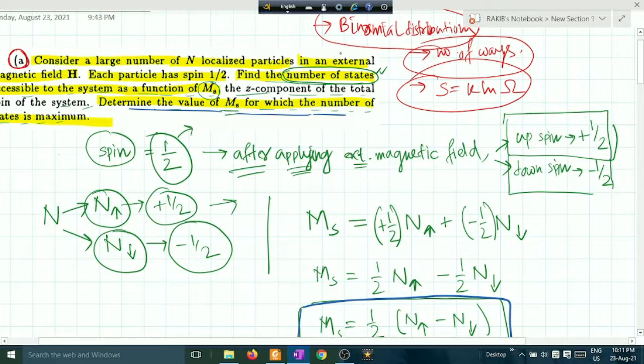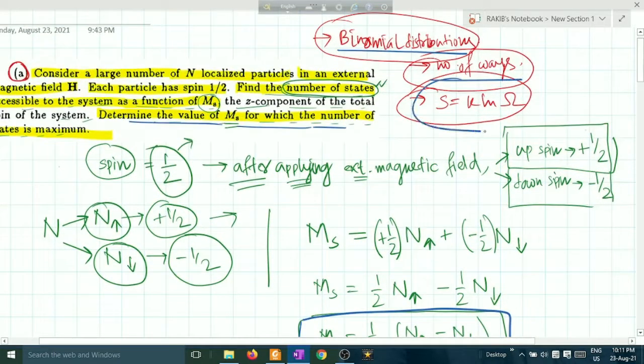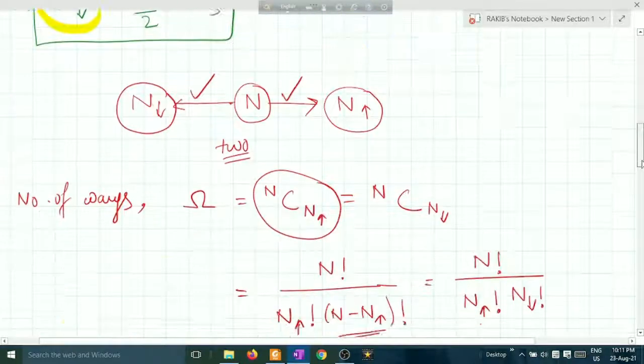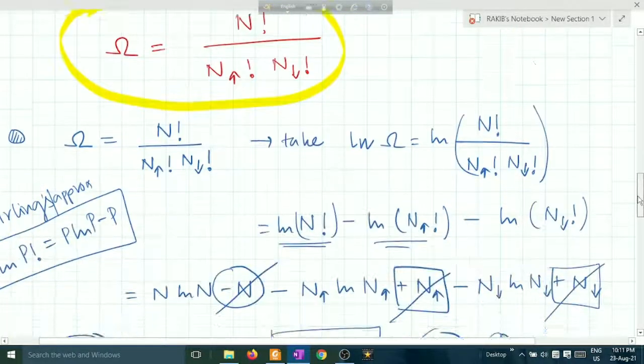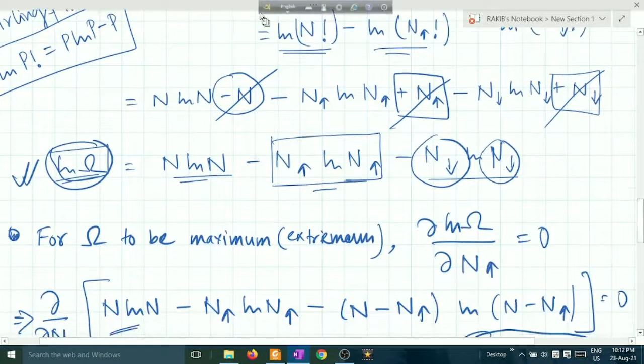So what we have learned from this is how to use binomial distribution, and how to calculate the number of ways. And the very last thing we have to do is the entropy. Entropy of the system will be what? I think you have calculated this ln omega.